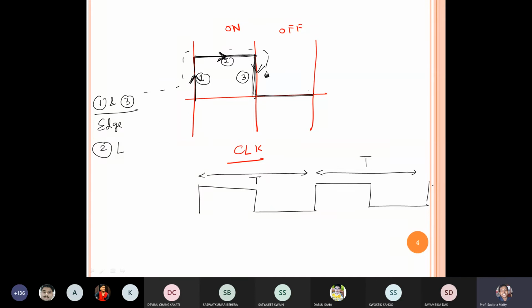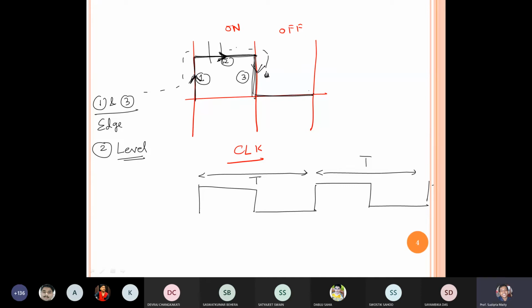This one is called level trigger. Now I have to design some kind of circuit where, depending on the clock pulse, it will be activated. Whether the flip flop will be edge triggered or level triggered, that will be an inbuilt circuit. You don't have to be worried about how it will work. Now assume it is a level trigger.